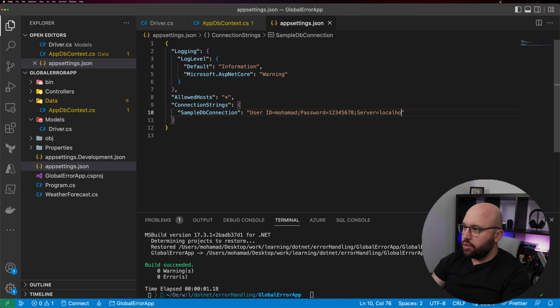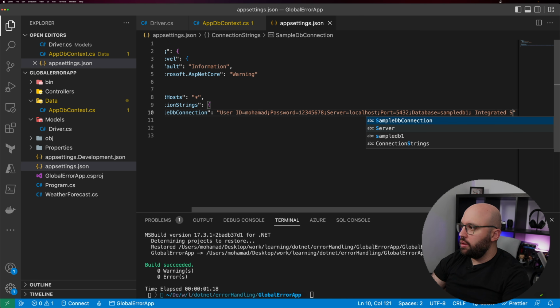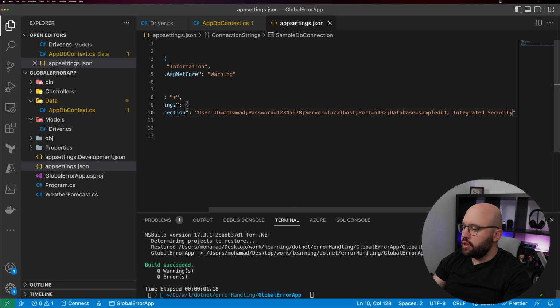and we're gonna put Server equal to localhost, and from here basically we need to specify the Port, which is gonna be equal to 5432, and then once we have that we need to put the Database, and the database is going to be equal to sampledb1, and lastly we're going to put Integrated Security, and this is always going to be true.